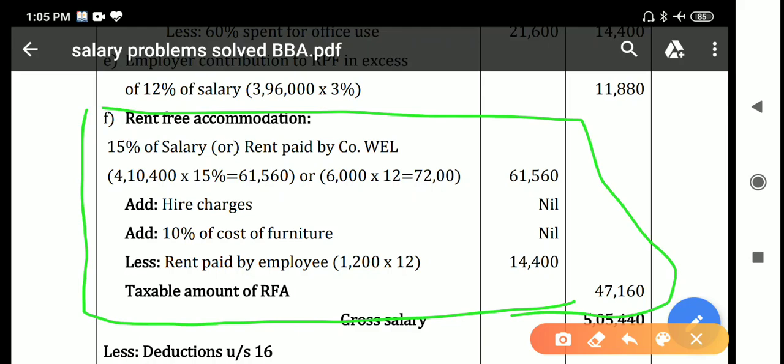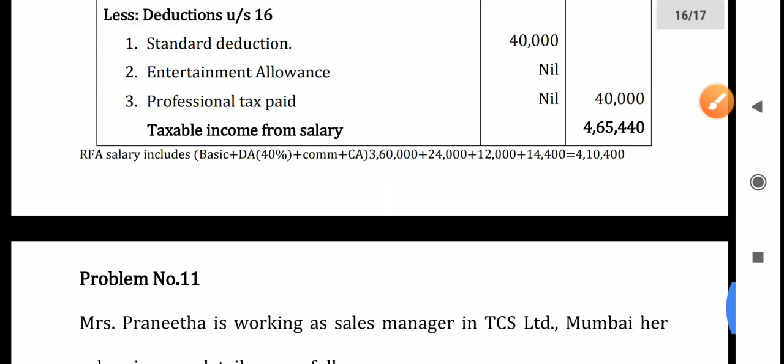So it is a rented house, it is not owned by the company, it is rented by the company. In that case you have to consider 15% of salary or rent paid by the company, whichever is least. Again you have to take into consideration the meaning of salary for the calculation of RFA.